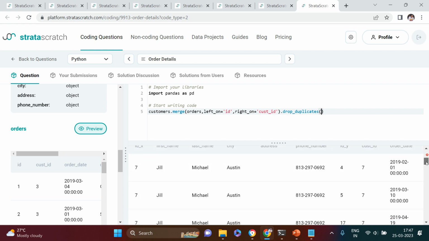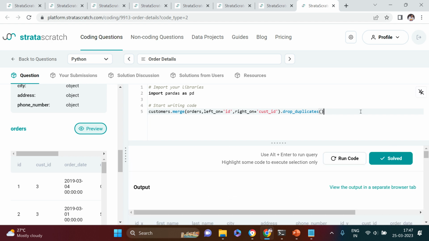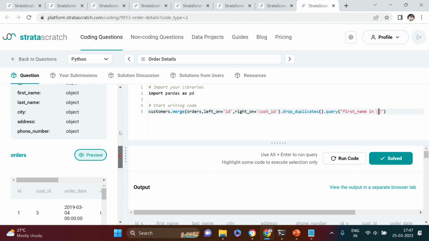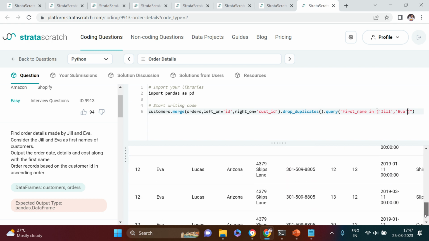Let's run this. Here's what we got. Now the next thing we need to do is apply the filter. For that I'm going to use query, and in the query, the first name in. There are going to be more than one customer, and the two customers we require to filter are Zil and Eva. Let's put Zil. The next one is Eva, E-V-A. Let's filter it. All right, we got this data also.